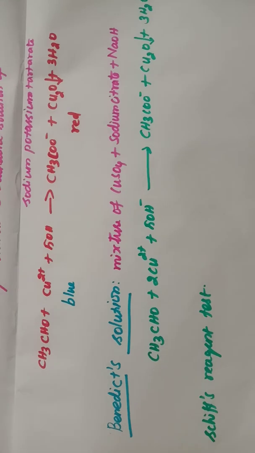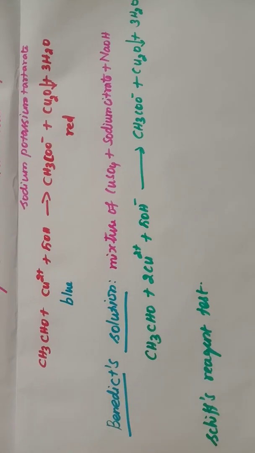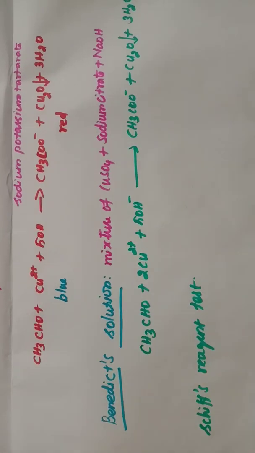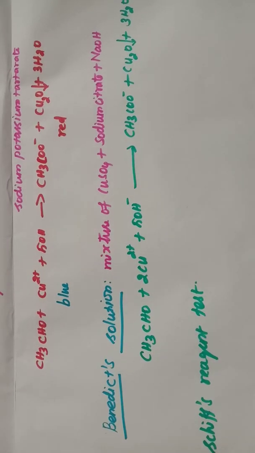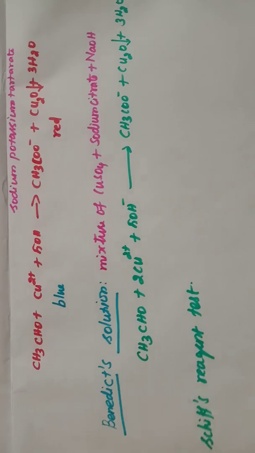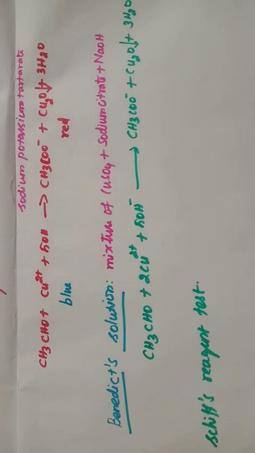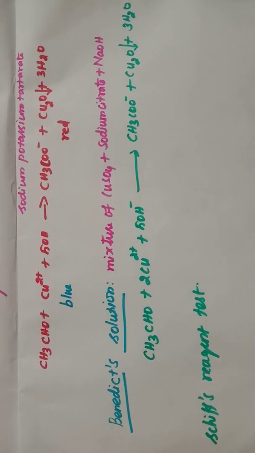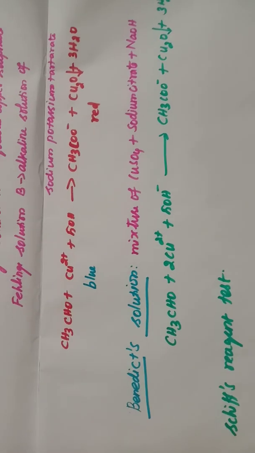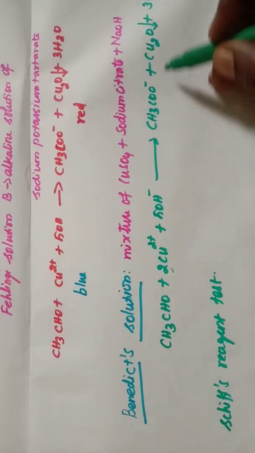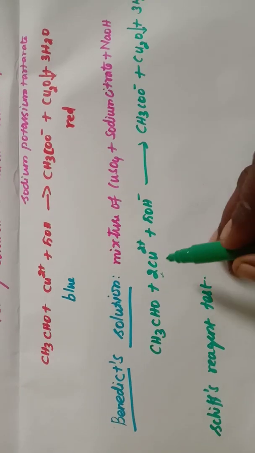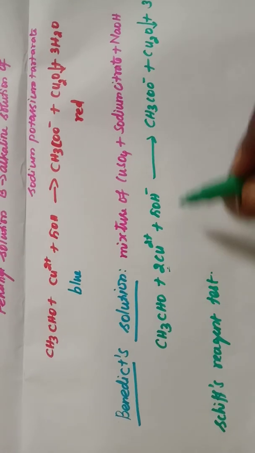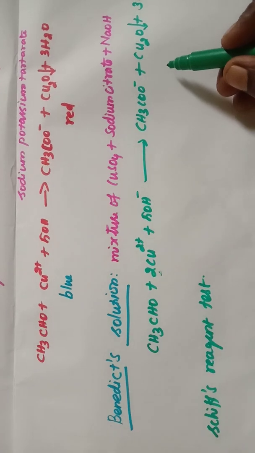The next one is Benedict solution. Test with the Benedict solution. Benedict solution is a mixture of copper sulfate, sodium citrate and sodium hydroxide. When aldehyde is added to this Benedict solution, the copper 2+ is reduced to cuprous oxide by aldehyde. So here the blue color solution changes into red color.